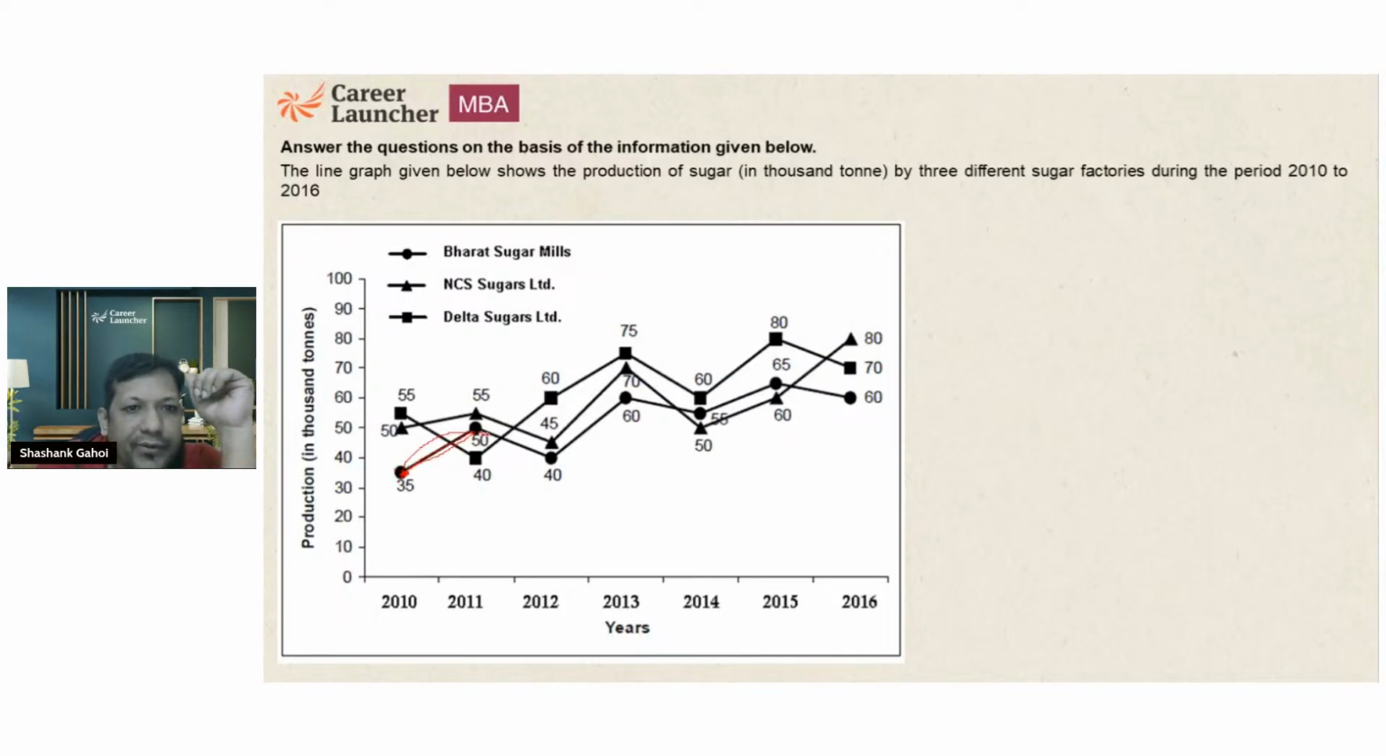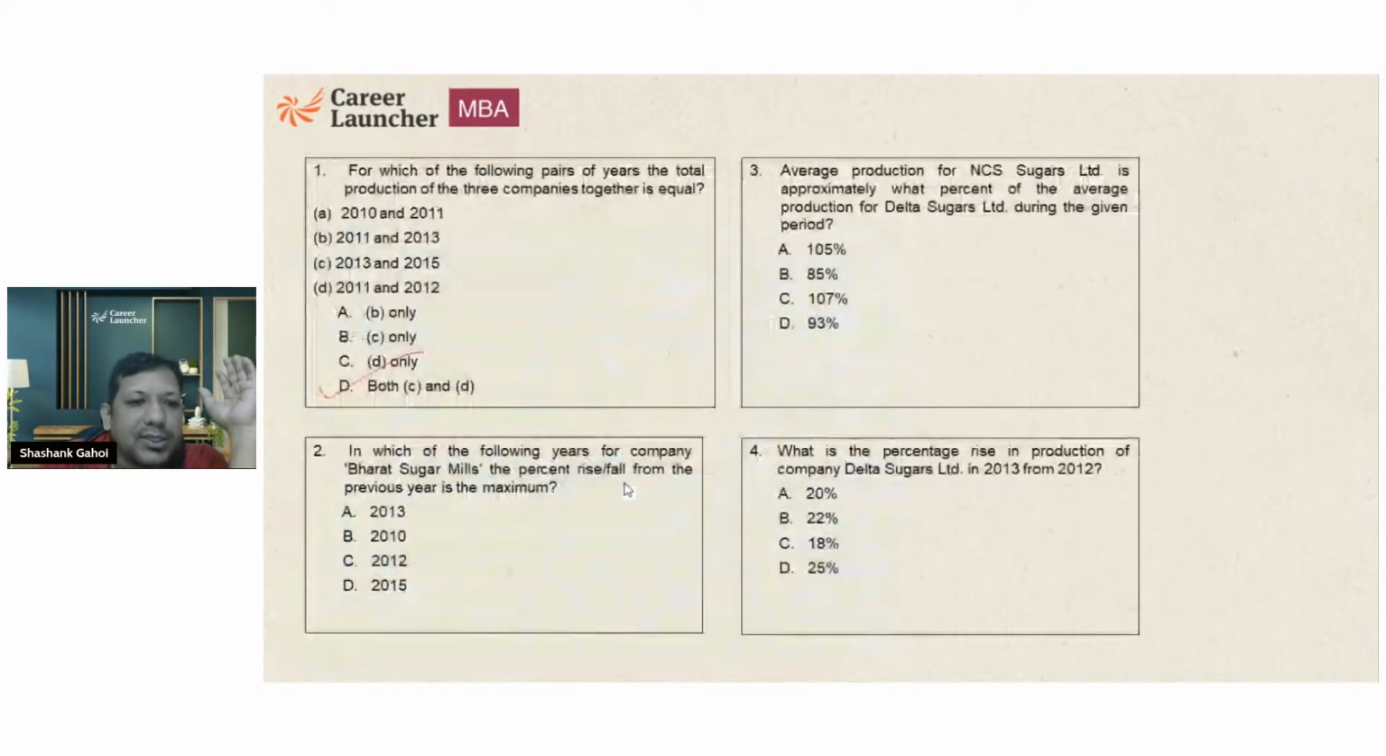50 to 40, the drop is 20%. So this is not the maximum. 40 to 60, the increase is 50%. So this is also not maximum. Then 60 to 55, again not a lot of percentage change. 55 to 65, less than 50%. 65 to 60, less than 50%. So where I can see the maximum percentage change, that is going to be 2013. That is option A. So I can directly mark the answer.